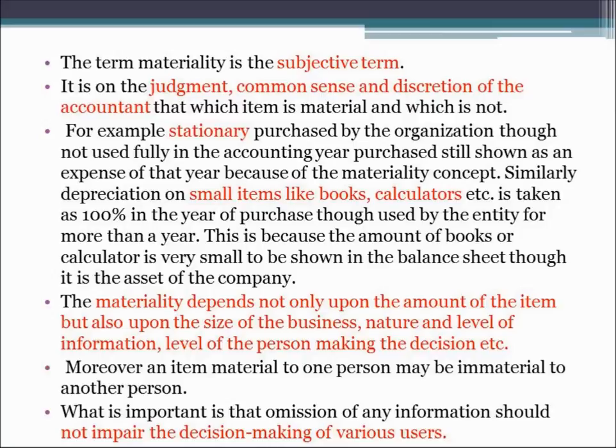So if I am spending rupees 500 on stationery items and I'm just using 200 worth, still I'll show the full 500 in my expense rather than showing it as an asset in my balance sheet, because it does not matter whether I'm showing 500 or 200 as stationery in my books of accounts.